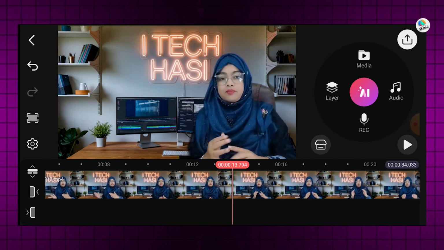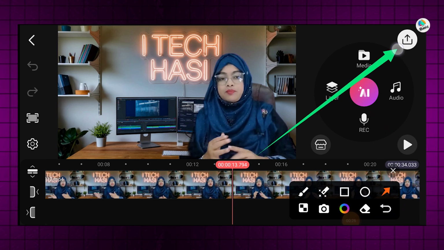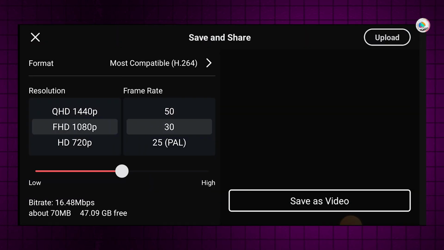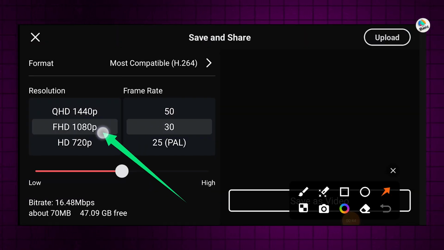Wow, the background noise has been removed perfectly. Once you're satisfied, export the video. Make sure to choose the appropriate resolution and frame rate during export.